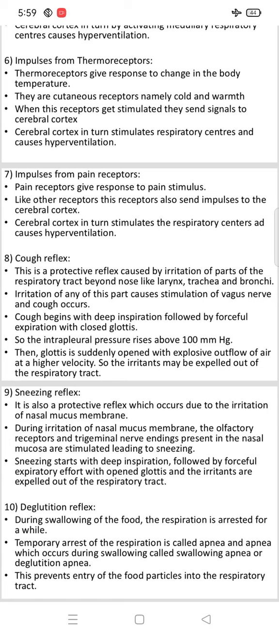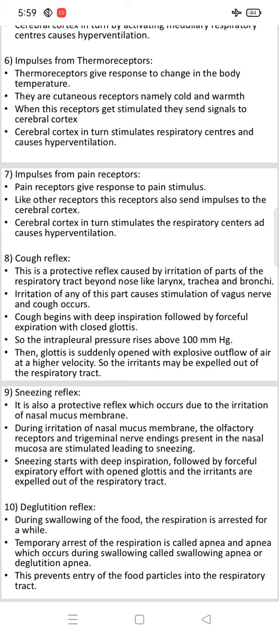And next one is sneezing, which is also a protective reflex that occurs due to irritation of the nasal mucous membrane. During irritation of the nasal mucous membrane, the olfactory receptors and trigeminal nerve endings present in the nasal mucosa are stimulated, leading to sneezing.